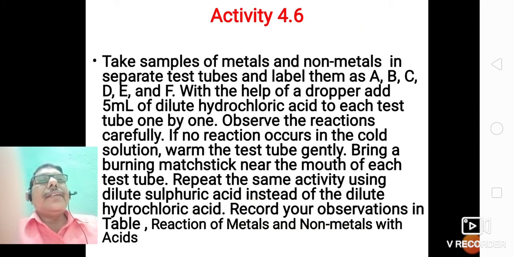Activity: take samples of metals and non-metals in separate test tubes and label them A, B, C, D, E and F. With the help of a dropper, add 5 ml of dilute hydrochloric acid in each test tube. Observe the reaction carefully. If no reaction occurs in the cold solution, warm the test tube gently. Bring a burning matchstick near the mouth of each test tube. Repeat the same activity using dilute sulfuric acid instead of dilute hydrochloric acid and record your observations.